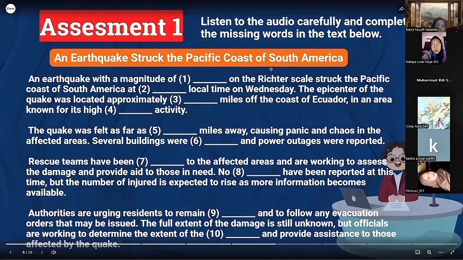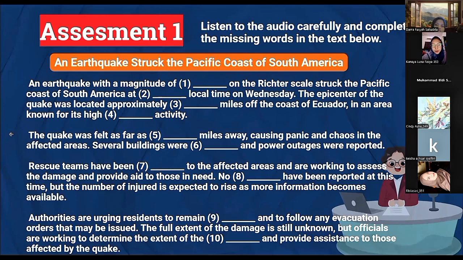All right. Number 6. Please answer, Cindy. Number 6 is damage. Okay. Number 7. Please answer, Fitri. Okay, the answer is dispatch. Okay, number 8, please answer, Dara.